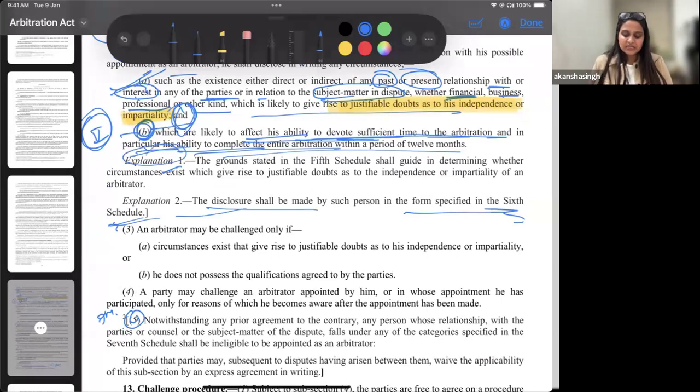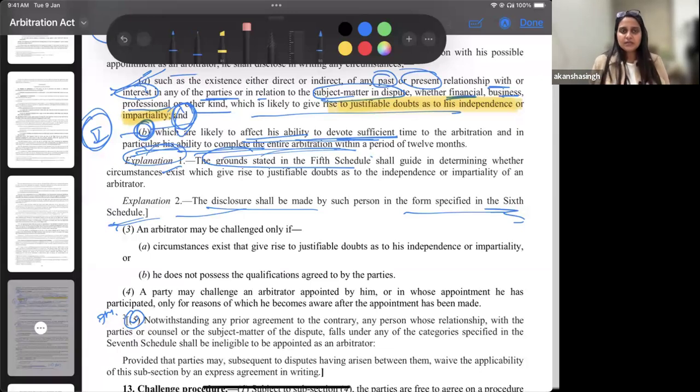And the explanation one says that the grounds stated in the fifth schedule shall guide in determining. So if you're trying to understand the law, remember it is a guide. Is it an exhaustive list or is it merely a guide? It is a guiding principle for you in determining that these are some situations which we have written in our laws, which are going to be a justifiable doubt for independence and impartiality.